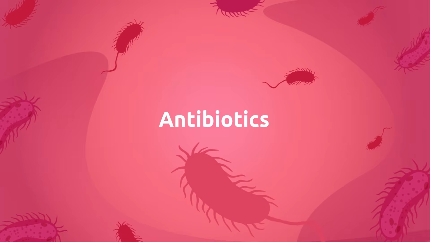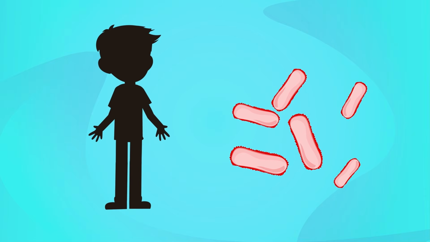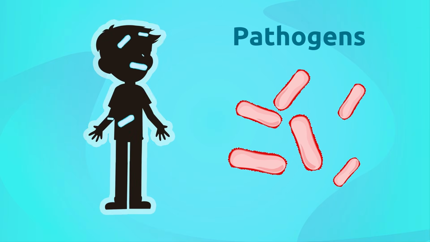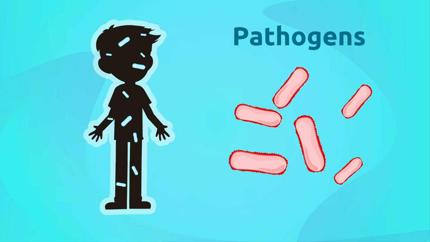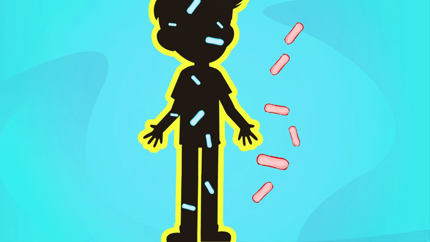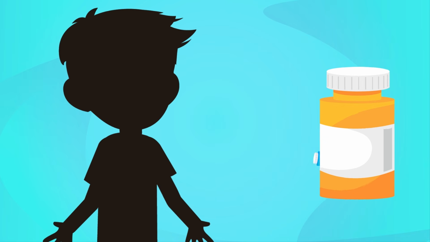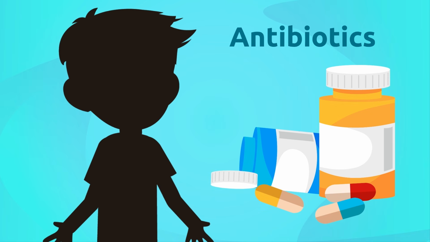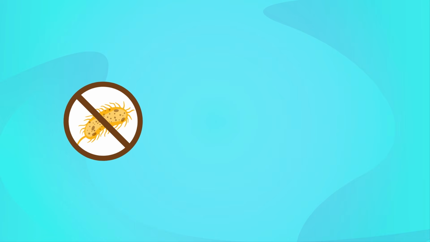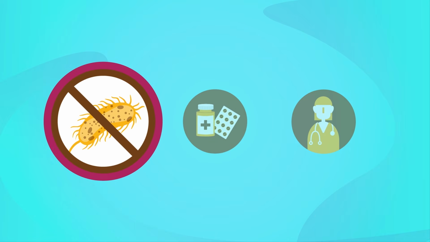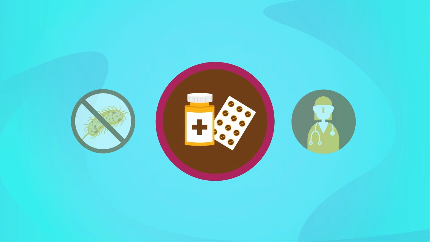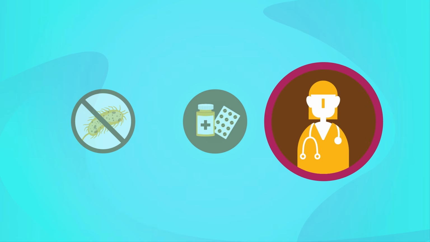Antibiotics. The bacteria that cause diseases are called pathogens. Our immune system, or other bacteria in our body, are in charge of protecting us against them. However, sometimes it is necessary to take medicines, like antibiotics. Misusing these medicines can cause the growth of resistant bacteria against which there is no cure. Antibiotics can kill bacteria that are necessary to our body, like the intestinal flora bacteria. You can only take antibiotics if and when they are prescribed by a doctor.